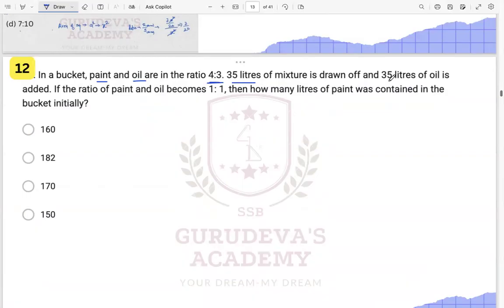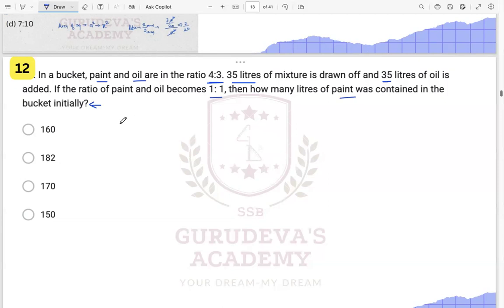35 liters of the mixture is drawn off and 35 liters of oil is added. If the ratio of paint and oil becomes 1:1, then how many liters of paint was contained in the bucket initially? All right, so let's just note it down one by one.